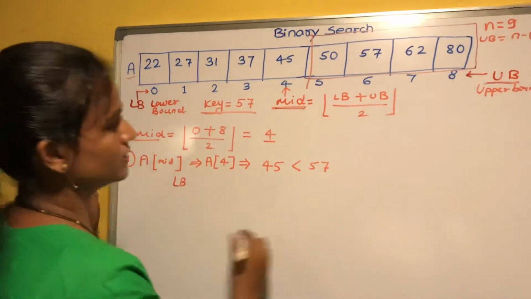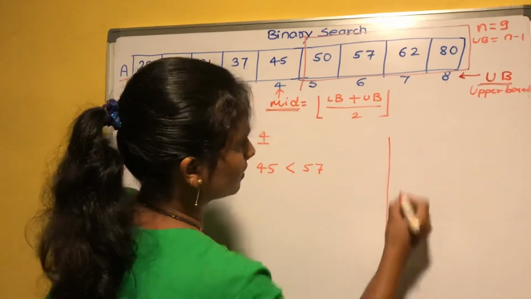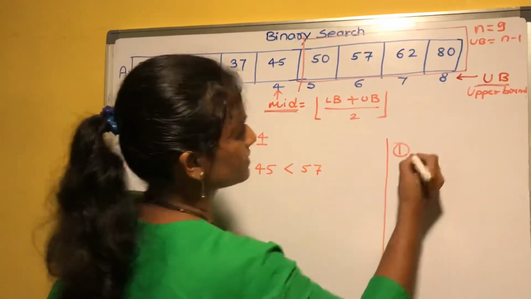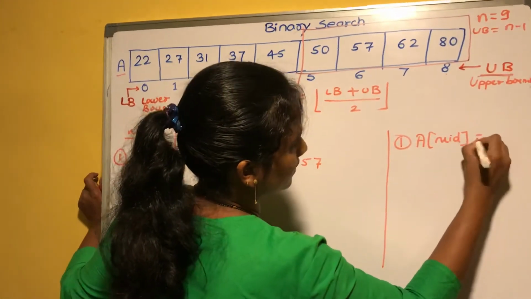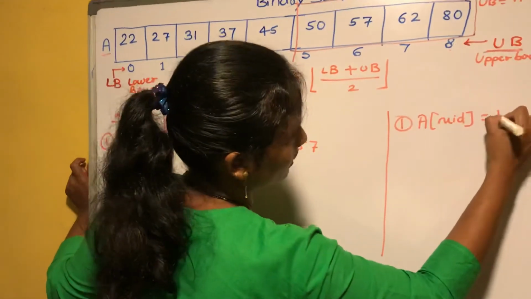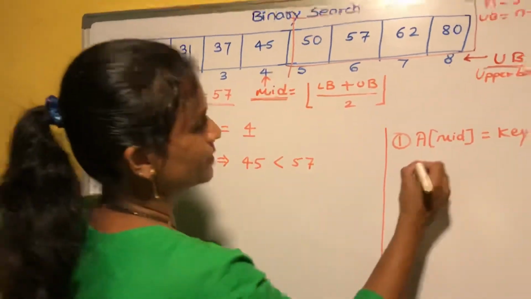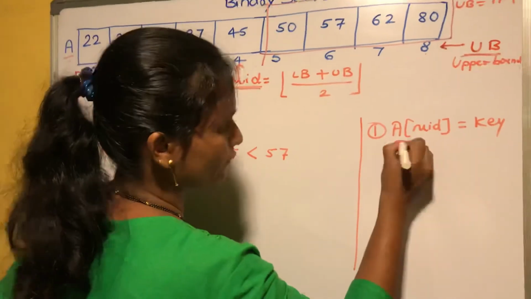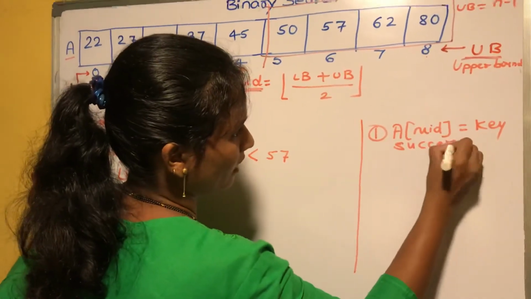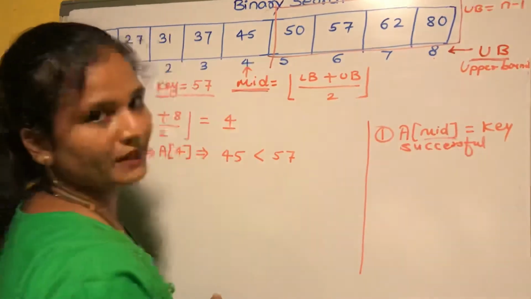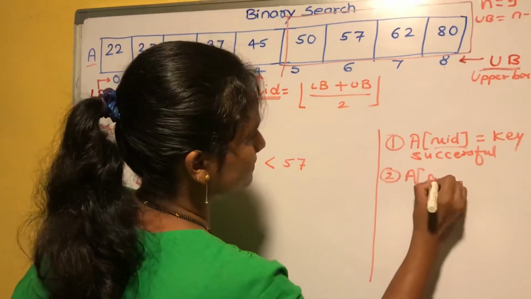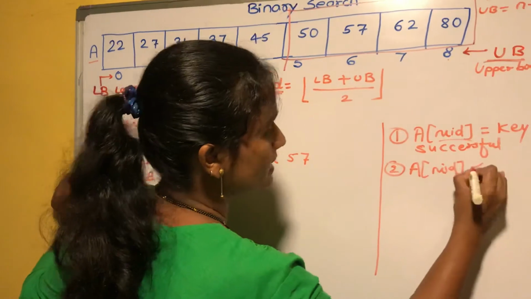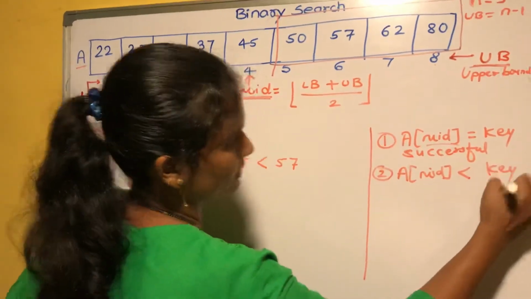So before this, let's see, there are 3 cases. First is that A of mid can be equal to your key element. That means the search is successful, and the index is mid, isn't it? The second is that A of mid is less than your key element.